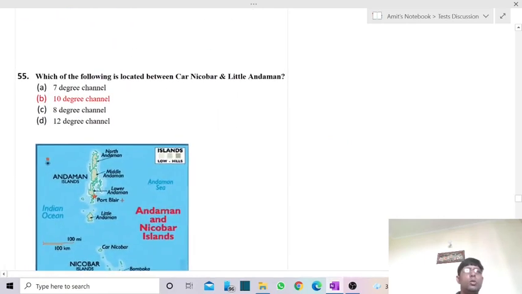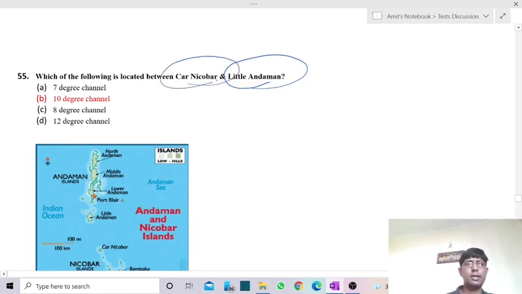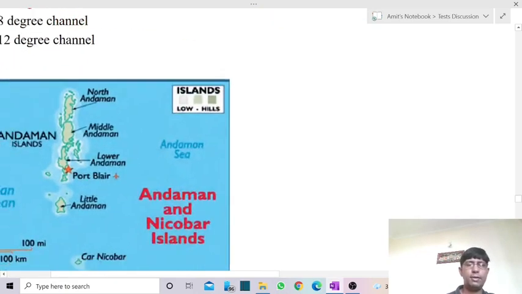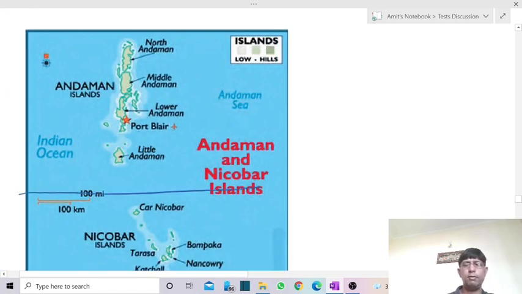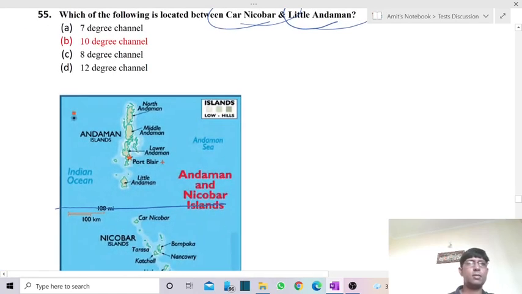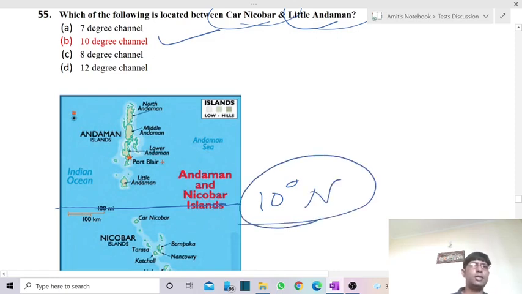Next one. Which of the following is located between Car Nicobar and Little Andaman? Little Andaman is the southernmost island of the Andaman group of islands. Car Nicobar is the first island, or the northernmost island, of the Nicobar group of islands. Between them we have a channel, named after the 10-degree north latitude, called the 10-degree channel.